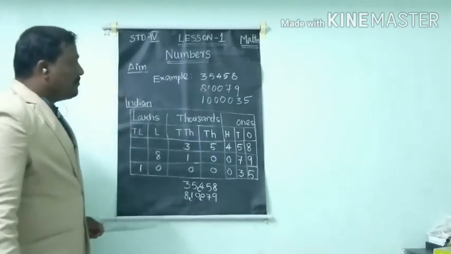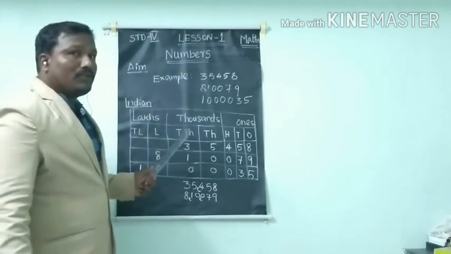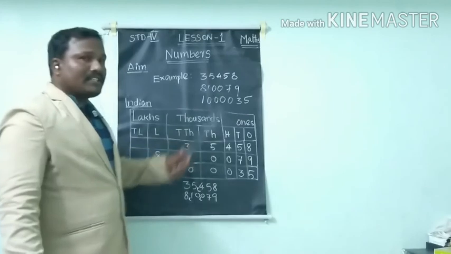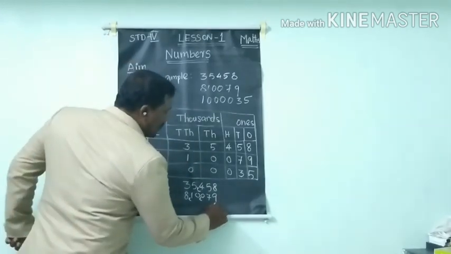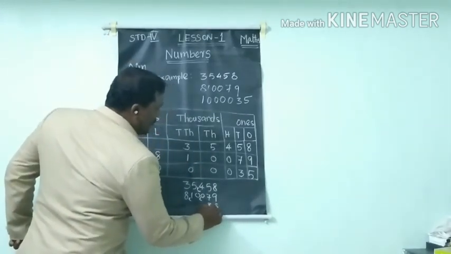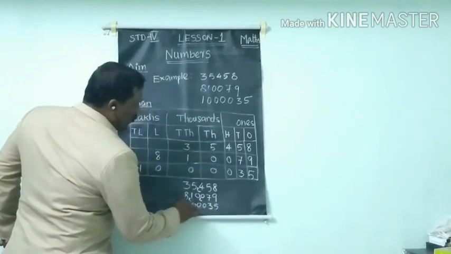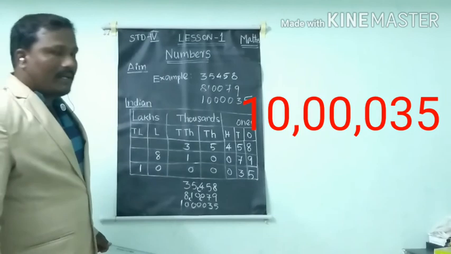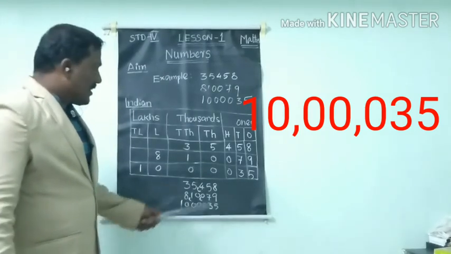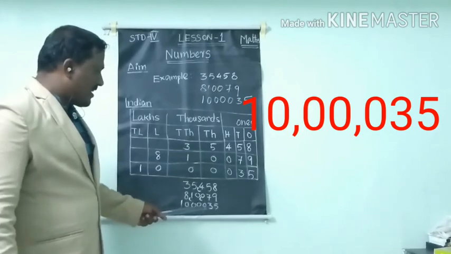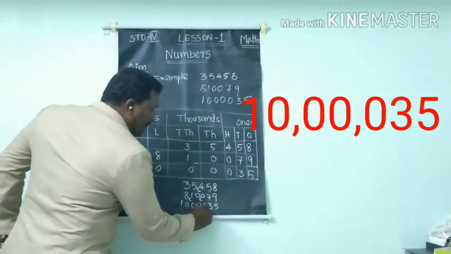Okay, listen carefully. I will give some numbers and you should give periods. Now a 7-digit number, 5, 3, 0, 0, 0, 0, 1. How will we give periods? As per the Indian rule, ones, tens, hundreds, then a period.